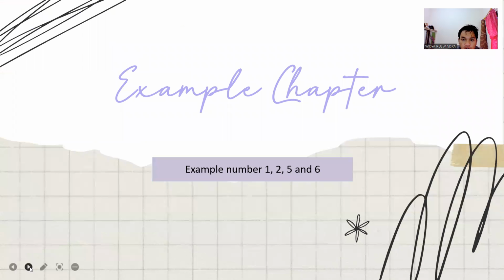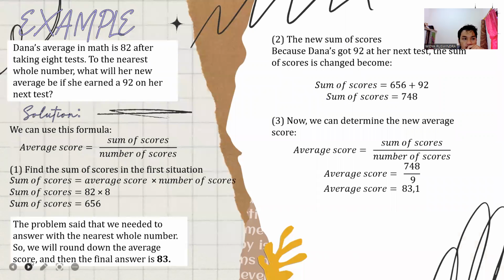Next is video. Example chapter numbers 1, 2, 5, and 6. In example 1, Dana's average in math is 82 after taking 8 tests. To the nearest whole number, what will her new average be if she earned 92 on her next test? For the solution, we can use the formula.